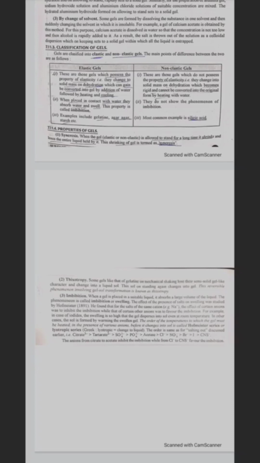The order of temperature to which the gel must be heated in the presence of various anions before it changes into sol is called Hofmeister series or lyotropic series. Greek lyotropic means change to liquid. The order is same for salting out discussed earlier. The anions from citrate to acetate inhibit the imbibition, while from chloride to CNS